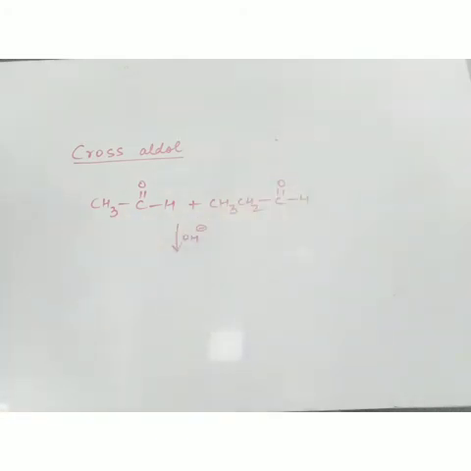Now this is OH minus. Now what will happen? This alpha hydrogen will be shifted here. So it will be CH3CHOH. Now this carbon will become, now this CH3 will be in the branch. Always remember, this carbon and this carbon will be joined together. This is beta hydroxyaldehyde. Now it is heated in the presence of H+.